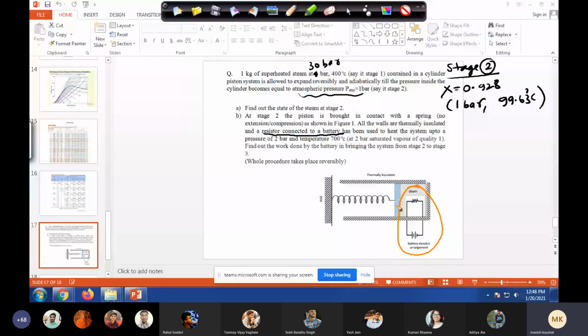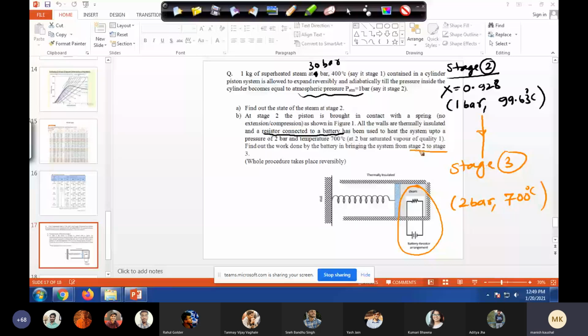And then we are using this resistor system to heat the gas. So we are going to stage 3, when the pressure becomes 2 bar and temperature becomes 700 degrees Celsius. So we have to find out the work done by the battery in bringing the system from stage 2 to stage 3. That is our agenda.